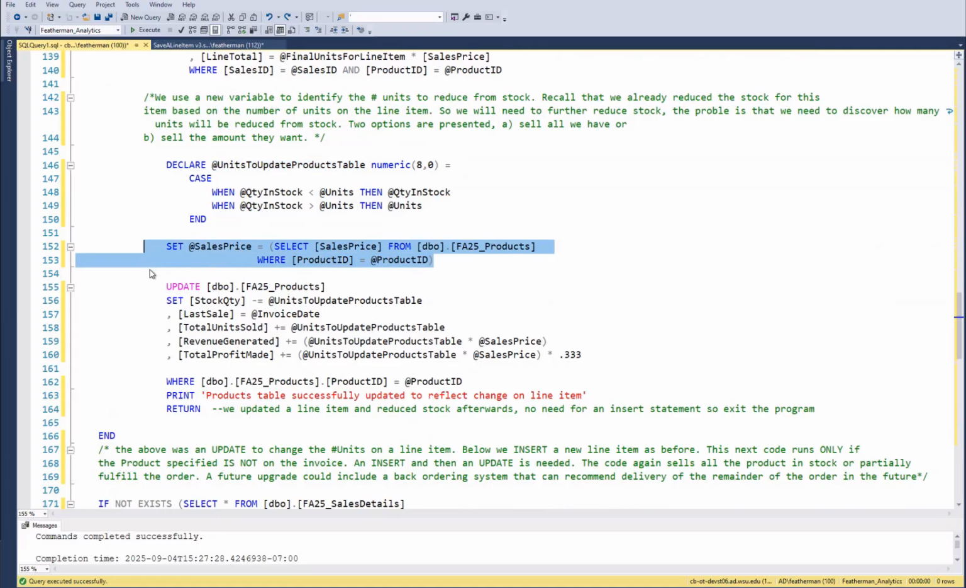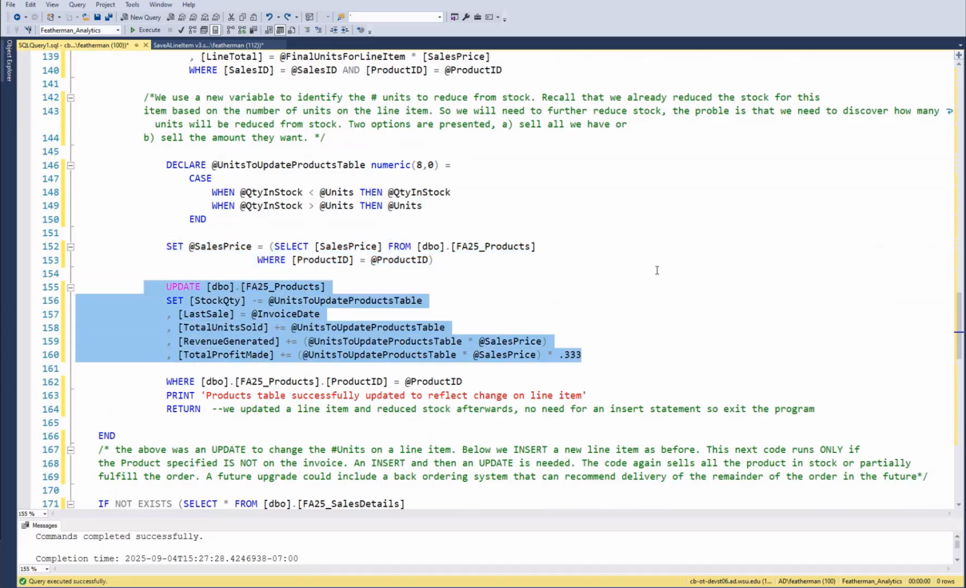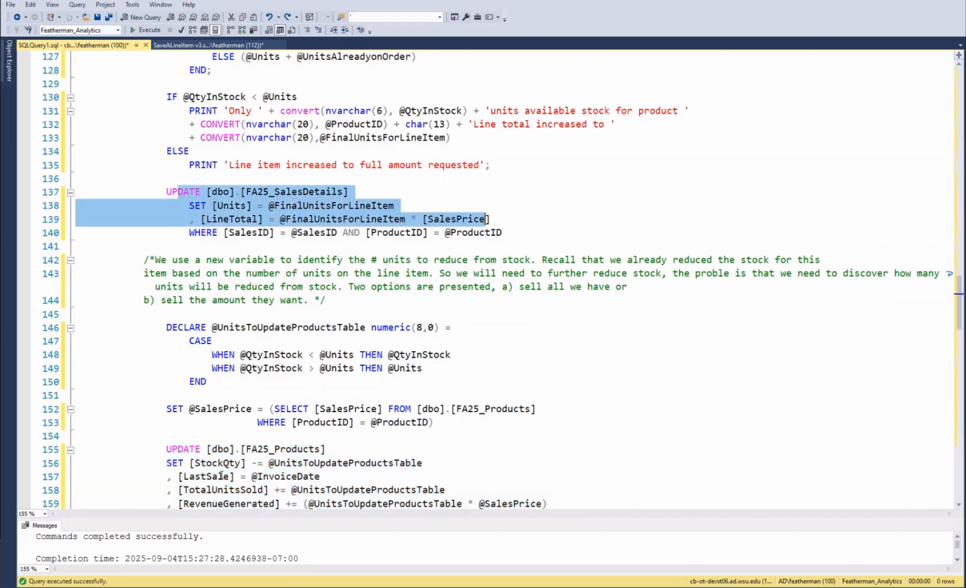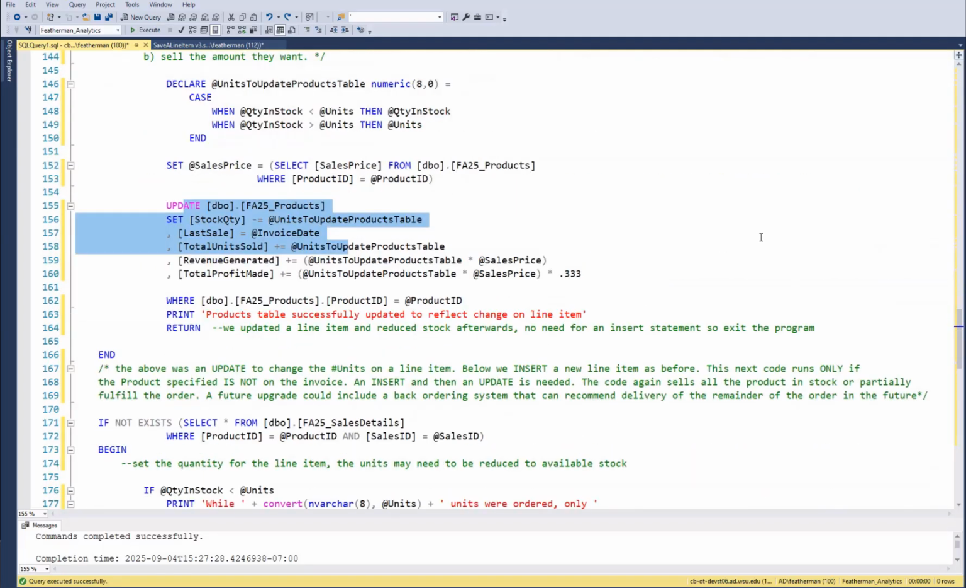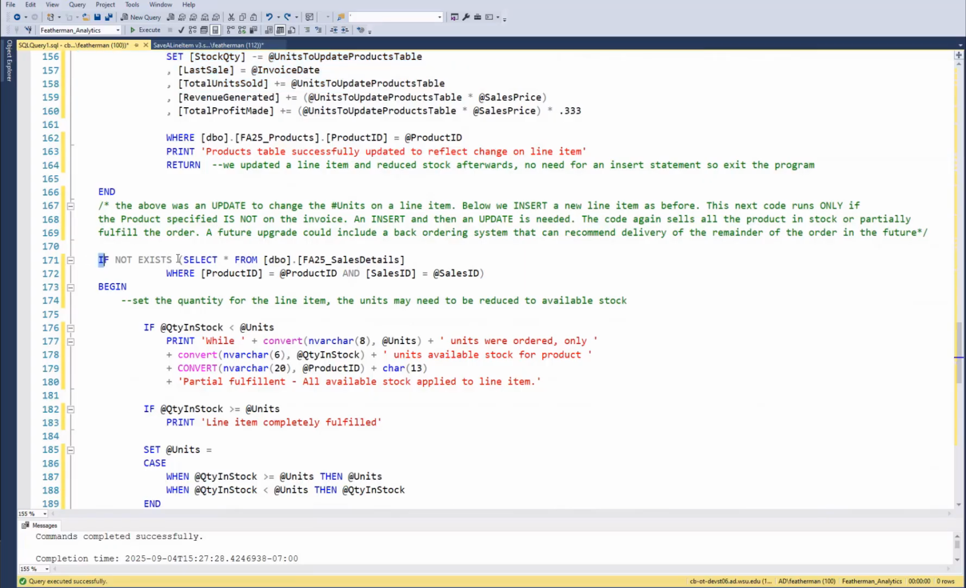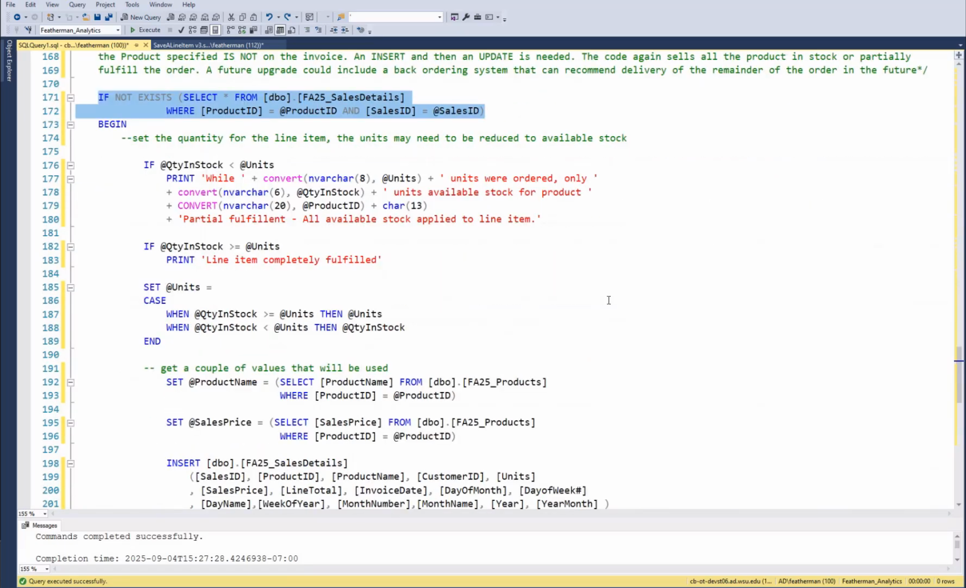Here we're still getting the sales price. So if they want to add more to a line item, it's update. It's not insert. Update the sales details, update the products table. If the product that they want to buy is not on the invoice, well, that's just our standard insert and update. So insert to the sales details table, update the product's inventory, and we'll handle the updating of the customer when the invoice is closed, when we're done adding line items to it.